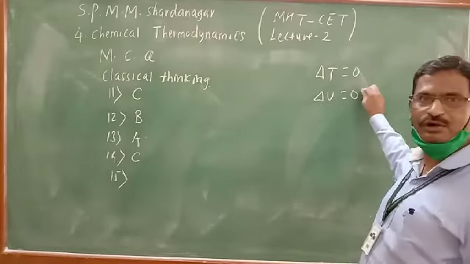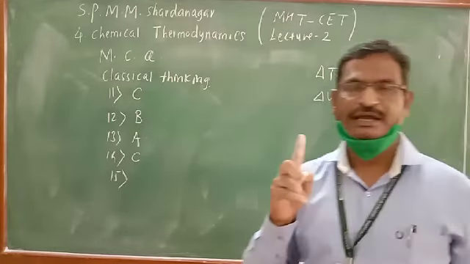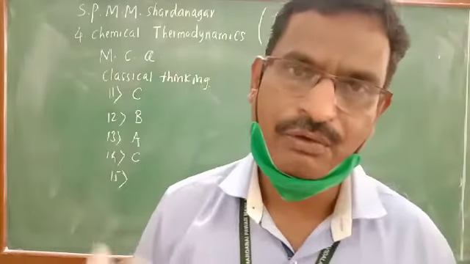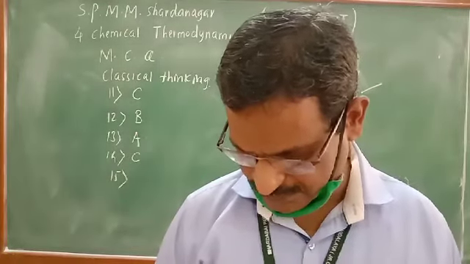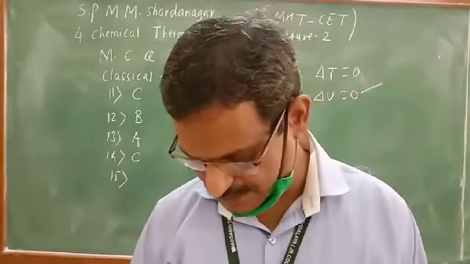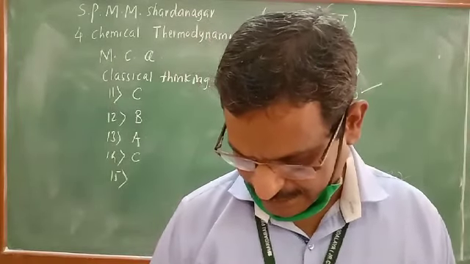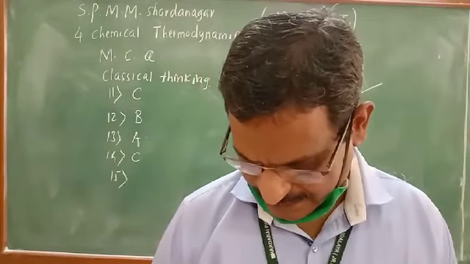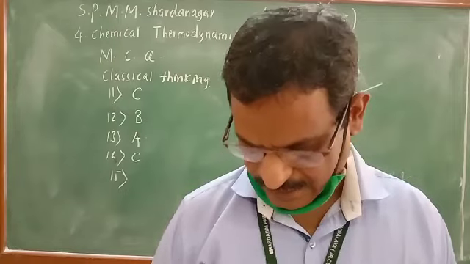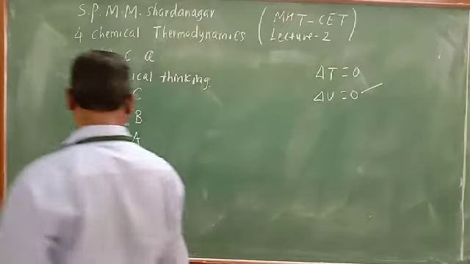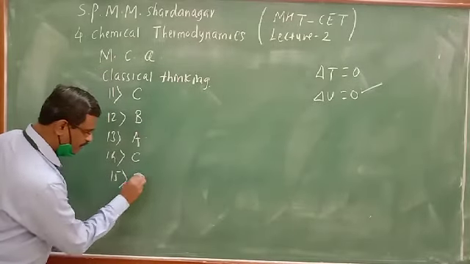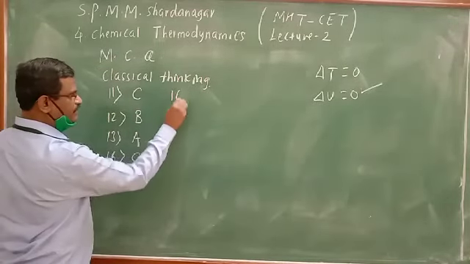Delta U is also 0, means internal energy remain constant. So which is the correct option out of 4? It is the fourth option, because first is internal energy increases, second decreases, third decreases, and last remains fixed. So last option is correct. Question number 15, option D is correct.